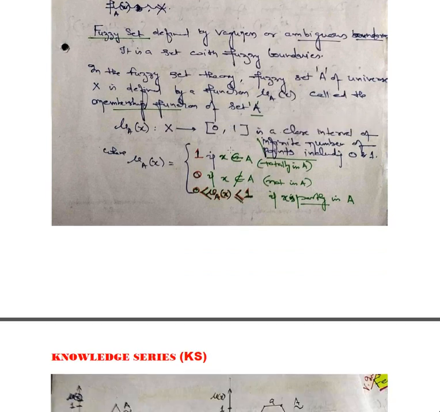In the fuzzy set theory, for a fuzzy set A, normally you will find a notation like a tilde, a symbolic representation.